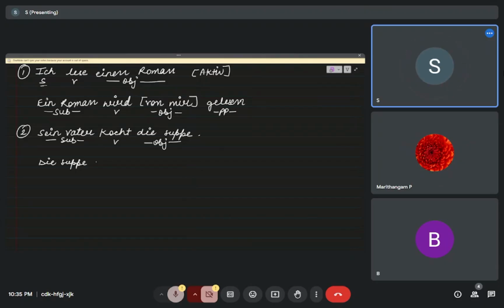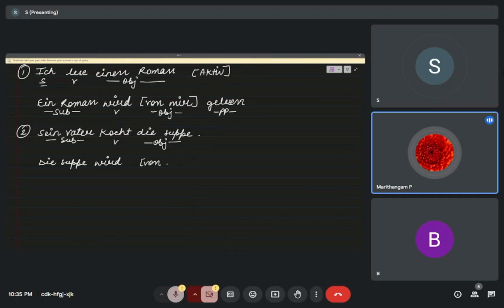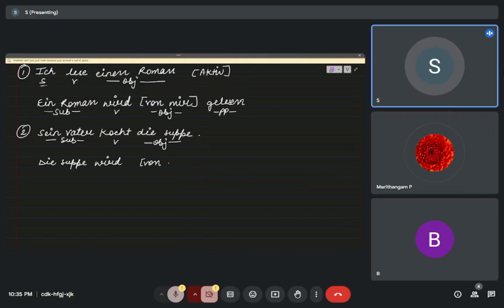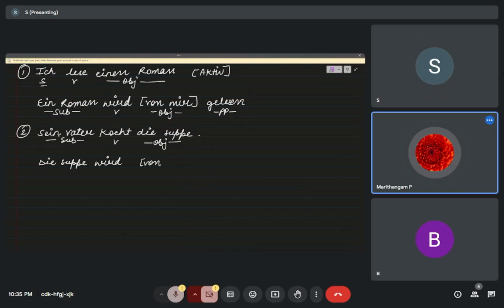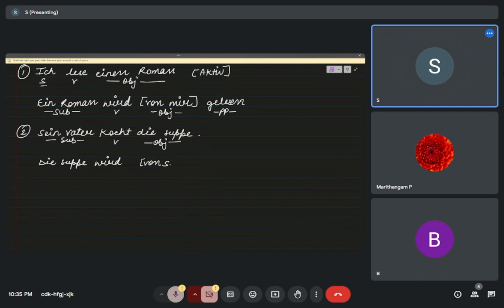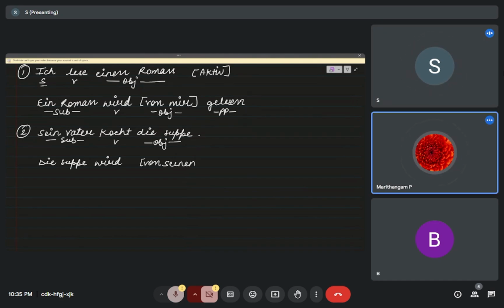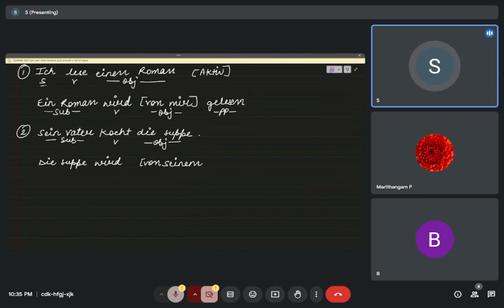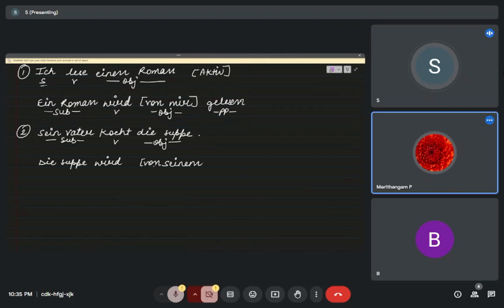Then von in brackets: von seinem Vater. Seinem, because von is dative.